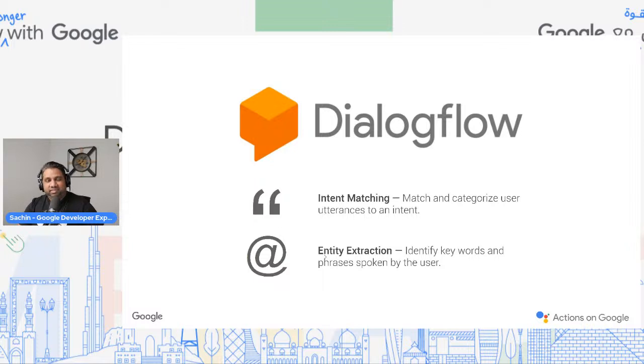Very simple. Think about intent matching as a way, in whatever conversation your user is having with your chatbot, to understand the intent of the user. What does the user want to do? And what specific action needs to be taken? That is possible through intent matching. So intent matching is nothing but trying to match, categorize or recognize what the user is saying, in this case the user's utterance, to an intent. Now, the second part is entity extraction.